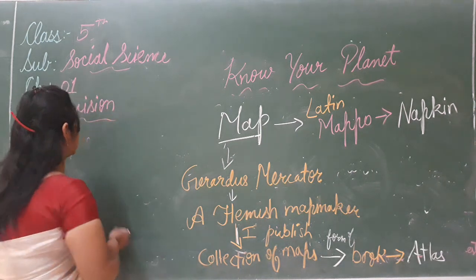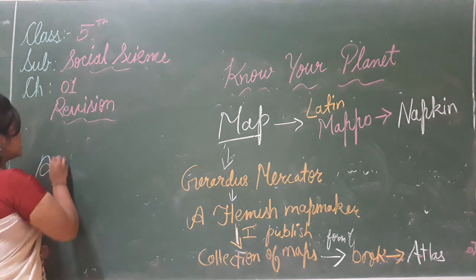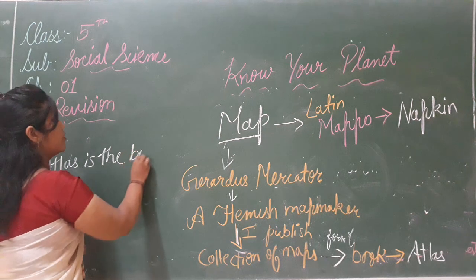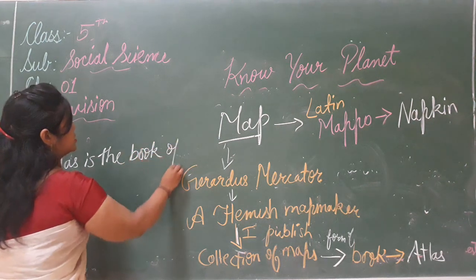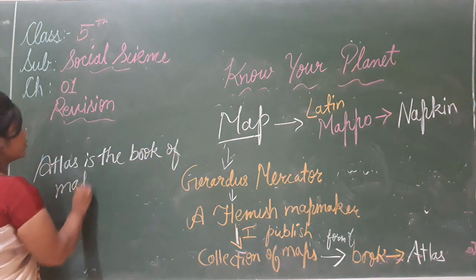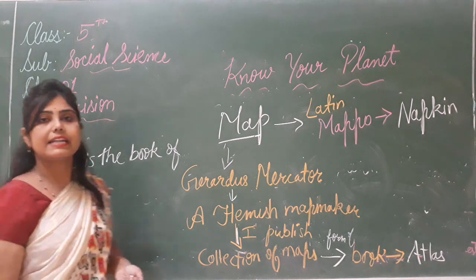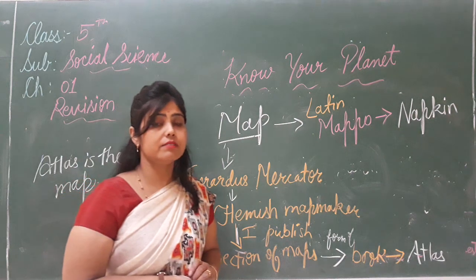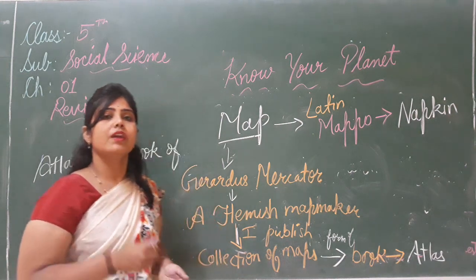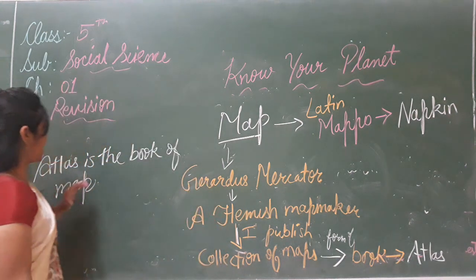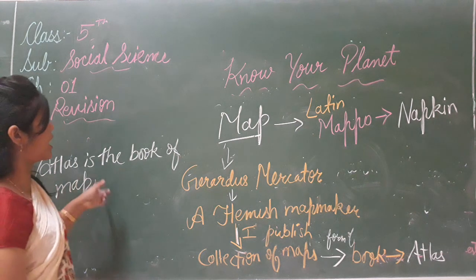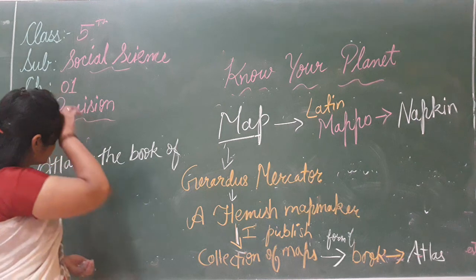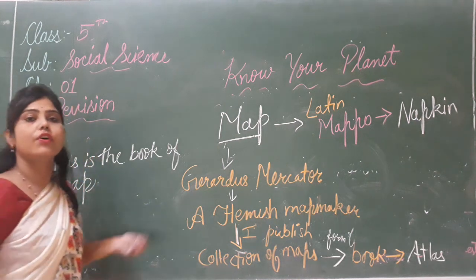What is Atlas? Atlas is the book of map. Atlas क्या है? एक बुक होती है मैप की. Do you have one? आपके पास भी है? अगर नहीं हो तो सबको लानी है. It is very helpful to understand the map. So Atlas is the book of map.